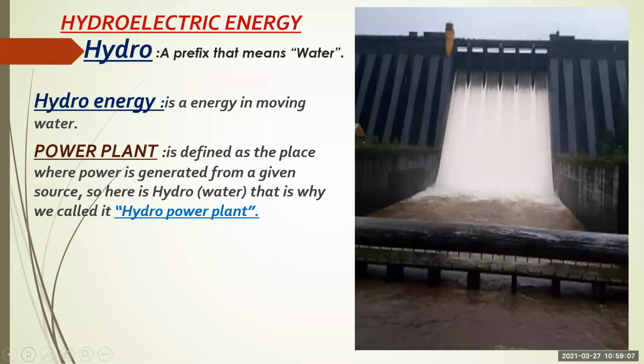Power plant. What is a power plant? It is defined as the place where power is generated from a given source. So here hydro is water. Water is the source, and with the help of this source we generate electricity. That is why this power plant is known as a hydro power plant.